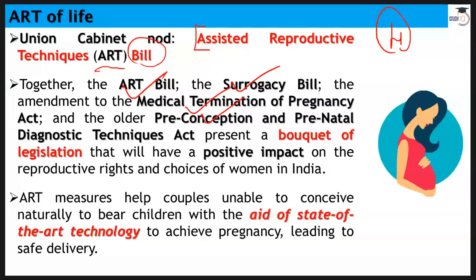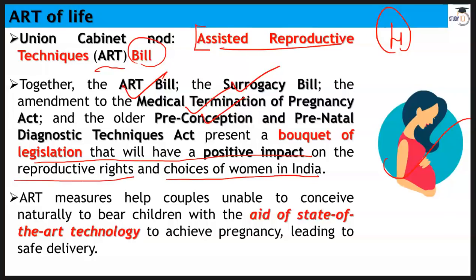These 4 acts and bills together present a bouquet of legislation that will have a positive impact on the reproductive rights and choices of women in our country, and that's a very good thing, of course.